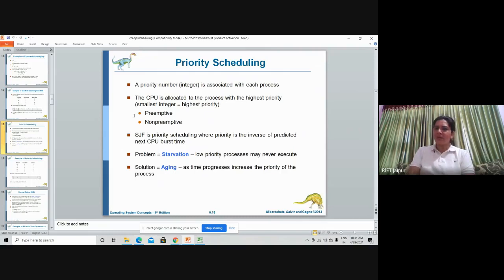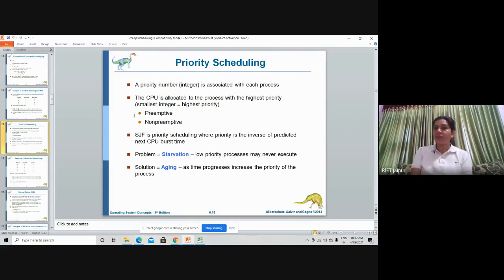Okay, this priority scheduling may also be of two types, like SJF was of two types: preemptive and non-preemptive. Preemptive means we are talking about runtime, whenever we are considering the things at runtime. Non-preemptive means once we have allocated the priority at the initial level, after that we will not change the priority.